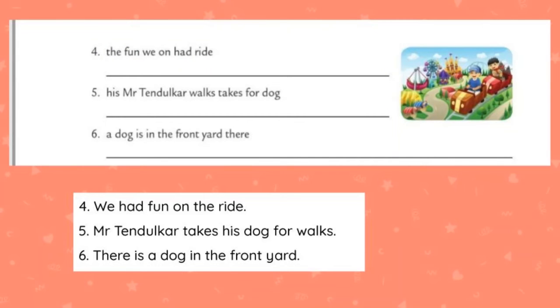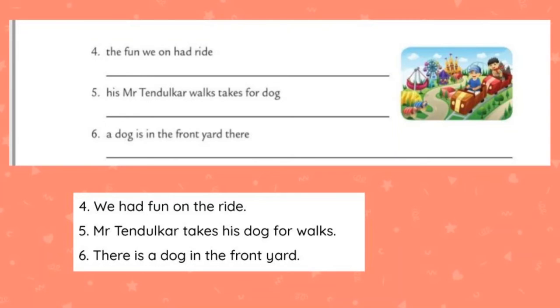Okay students, let's move to the fourth one. Let us see. "The fun we on had ride." We know very well that it is not a complete sentence, so we have to arrange these words in a proper order. Okay, let's do that. First we have to write we. In the word we, the letter W should be in capital.